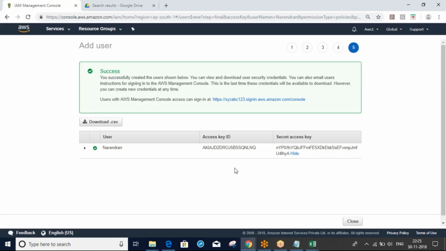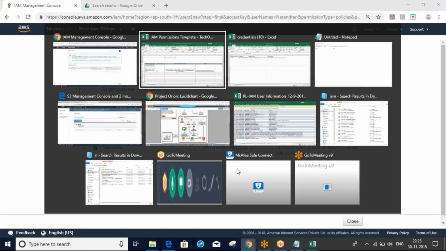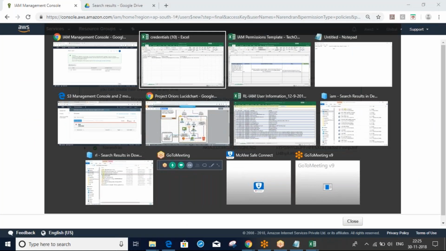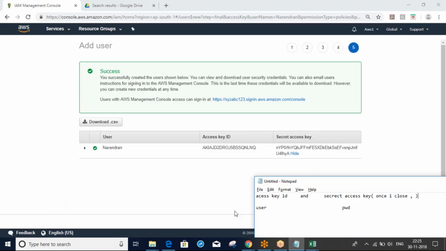Now here I am closing. Narendra, any doubt? Okay. Now here I can see access key ID and secret access key both, right?